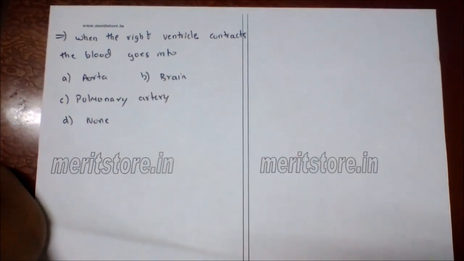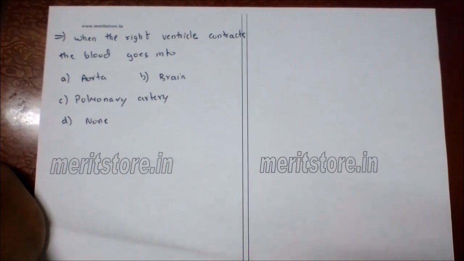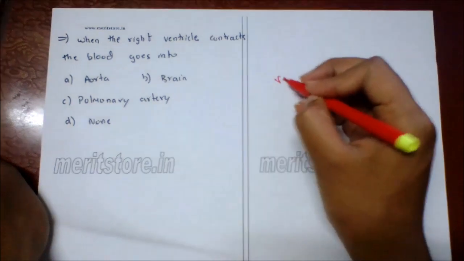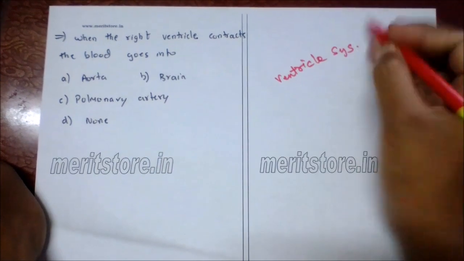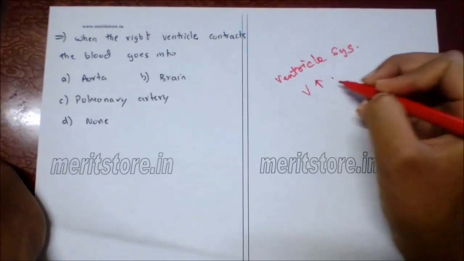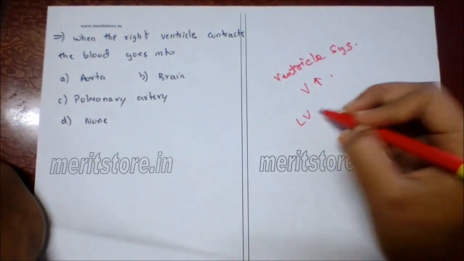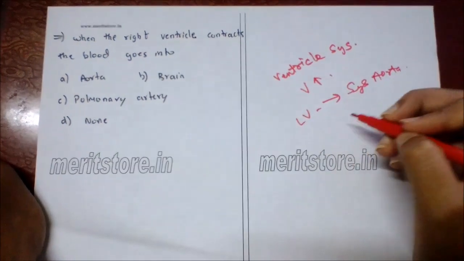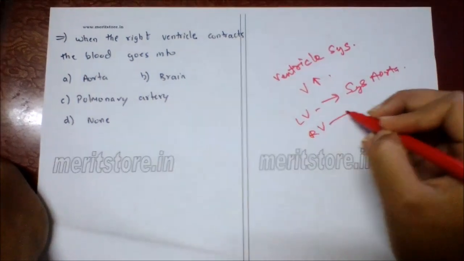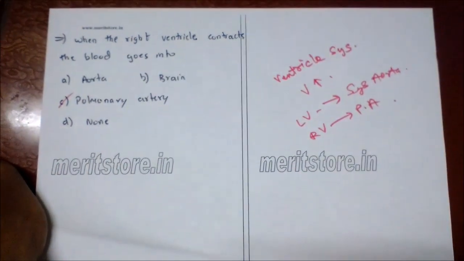When the right ventricle contracts, the blood goes into A. aorta, B. brain, C. pulmonary artery, D. none. During ventricular systole or contraction, the pressure increases in the ventricle, thus forcing the oxygenated blood from left ventricle into systemic aorta and the deoxygenated blood from right ventricle into pulmonary artery. So option C is the correct answer.